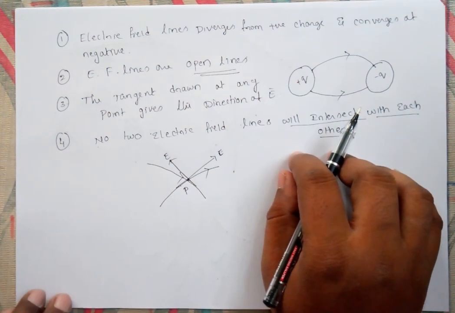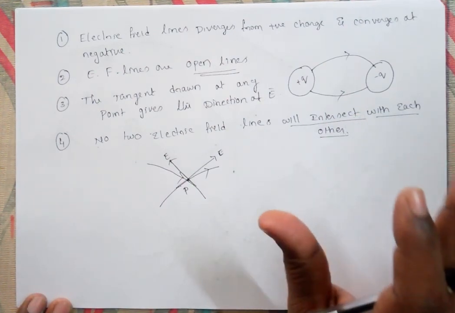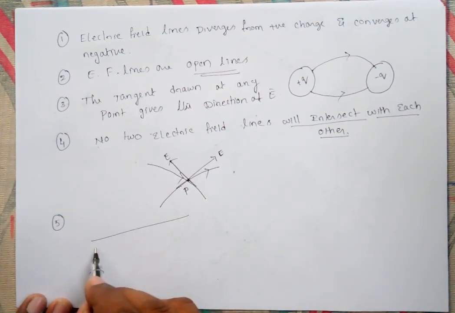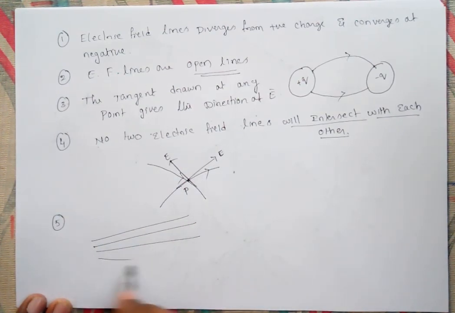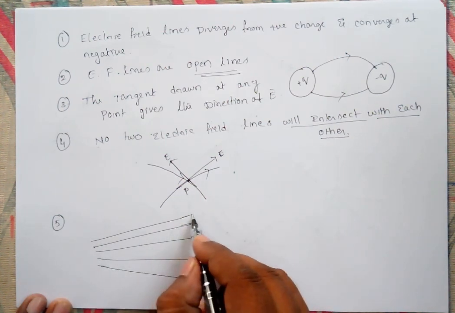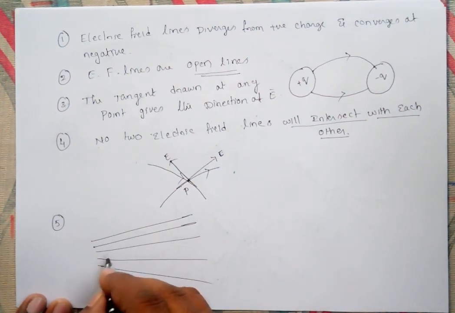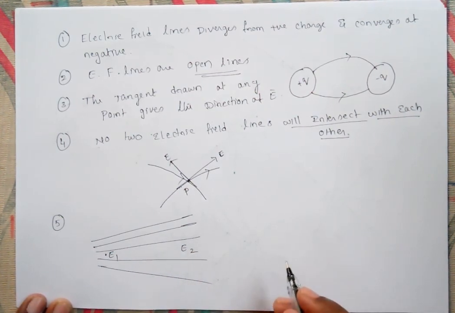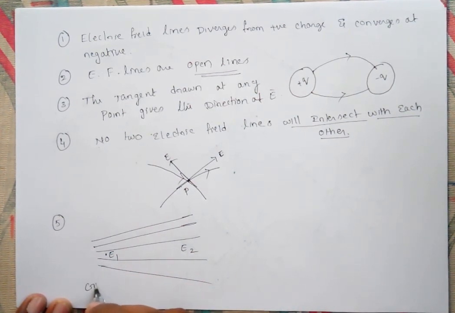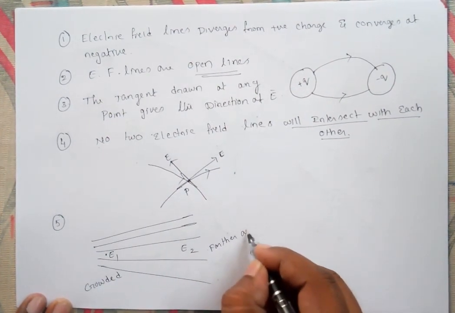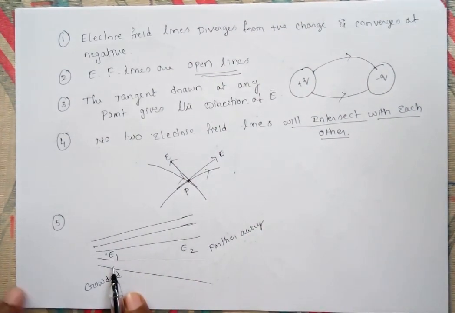And if the electric field lines are crowded, like here, you can understand. Here the electric field lines are crowded. Here they are far from each other. Here the electric field intensity is E1, and here the electric field intensity is E2. Where the lines are crowded, the field strength is more.